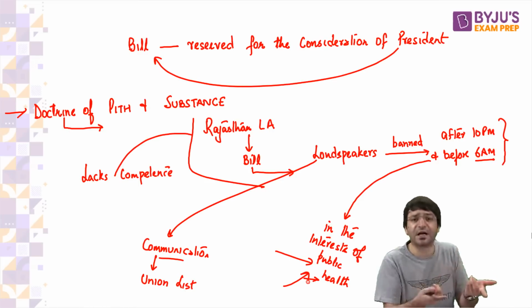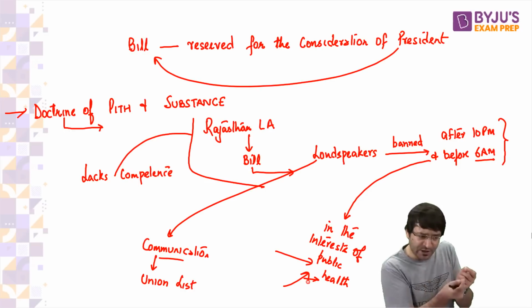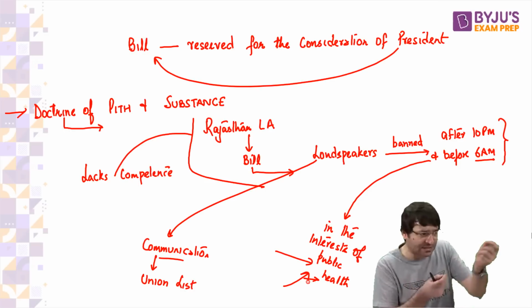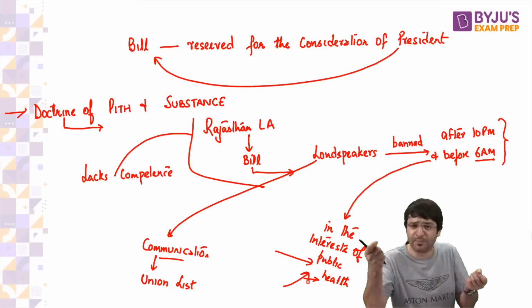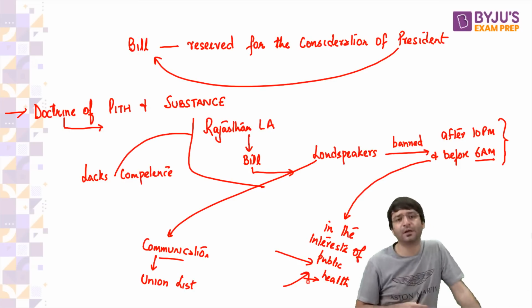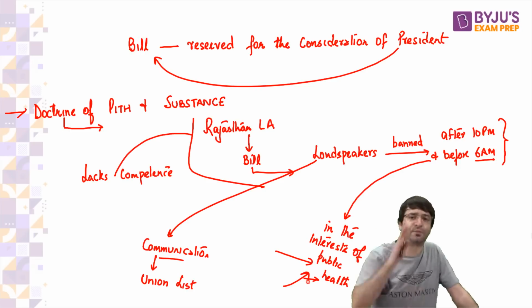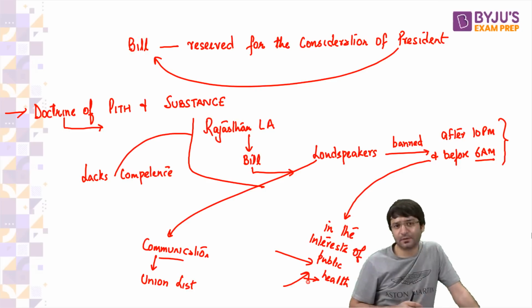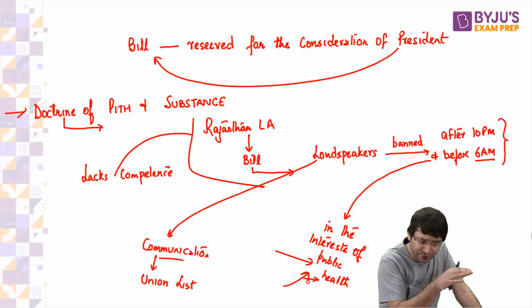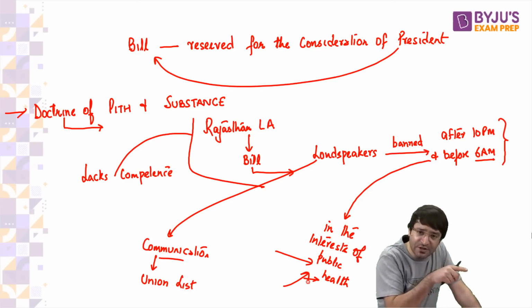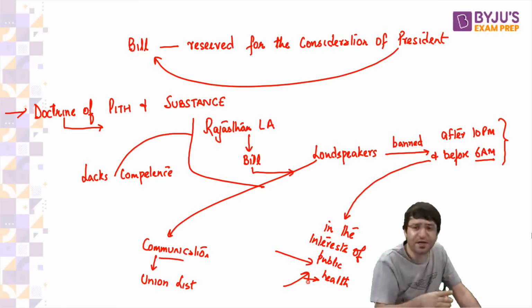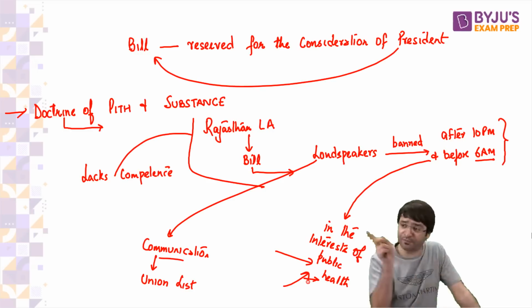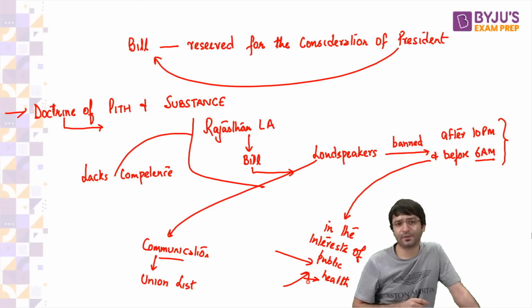But what if there is a clash? On a subject where both Parliament as well as the state legislature have the power to make law, what if there is a clash between the parliamentary law and the state law? Normally, it is the parliamentary law which prevails. But if this law was passed by the state legislature and assented to by the President of India, then even if there is a clash, it is the state law which prevails over the parliamentary law.